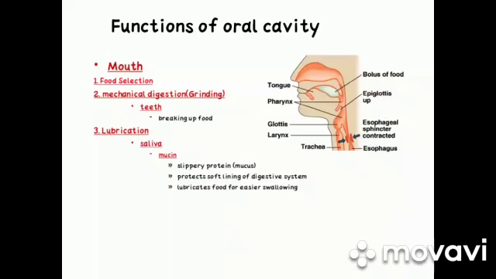Saliva contains mucin, a slippery protein which adds water or mucus to the food. It protects the soft lining of the digestive system and lubricates the food for easier swallowing. The fourth step of the oral cavity is chemical digestion. Saliva contains an enzyme, salivary amylase, which helps in the partial digestion of starch. Then the pieces of food are rolled up by the tongue into a small, slippery, spherical mass called a bolus. So whatever you have eaten has now become a bolus.